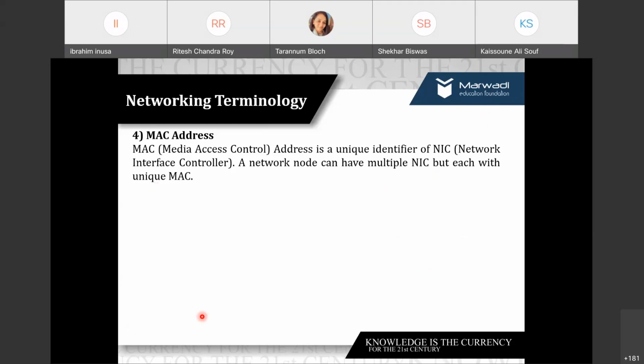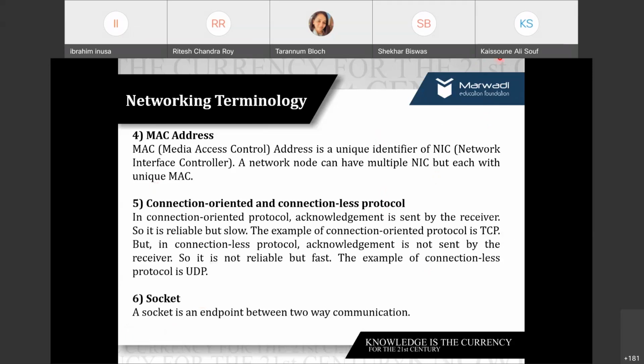Fine. So now we are clear with the MAC address and IP address and the socket address, right? Now, when I say protocol, as we are very well aware, I'm not going much into the depth of connection oriented and connectionless because I guess you have already studied it in computer networks. But basically, when I say connection oriented, we are talking about the acknowledgement sent by the receiver.